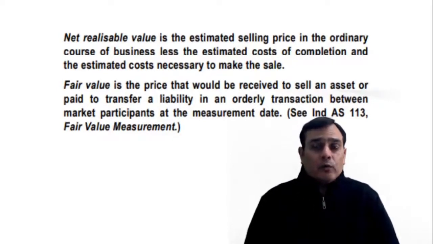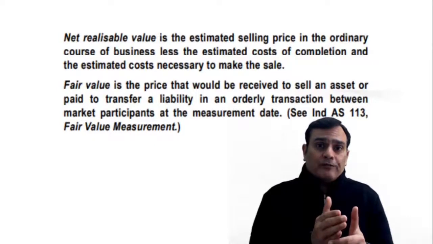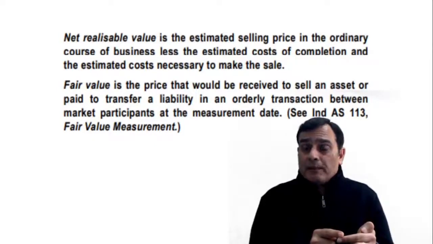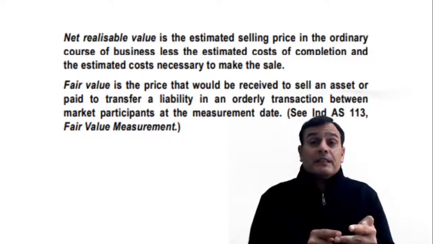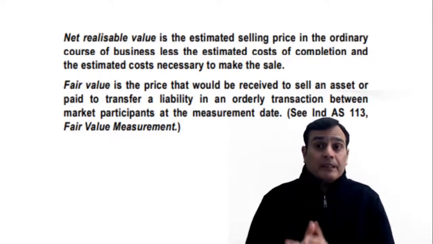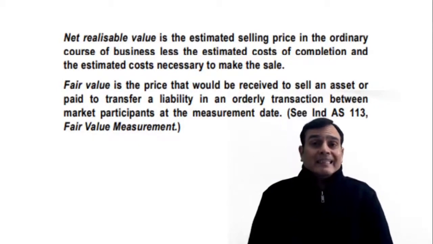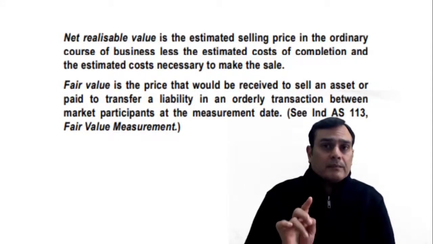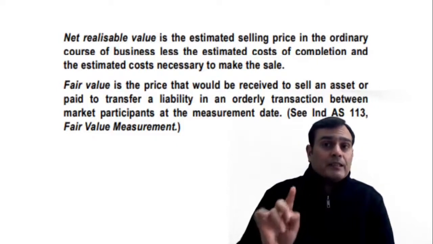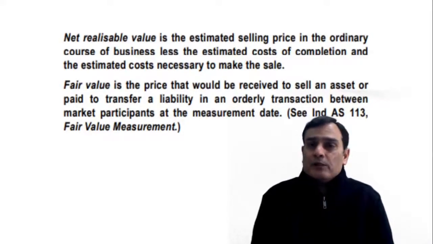So you would take the estimated selling price of the finished goods less the estimated cost of completion. This will be reduced only when we are talking in terms of WIP, and the estimated cost necessary to make the sale. Now, I would like to divide these definitions into two portions: if you're looking at the NRV of the FG, then what? And if you're looking at the NRV of, let's say, a WIP, then what? If you're looking at the NRV of the finished goods, you have to consider the estimated selling price of the FG minus the estimated cost necessary to make the sale. That's it. If you're looking at a WIP, I would consider the estimated selling price of the FG. Mind you, even if you're calculating the NRV of the WIP, we're going to consider the estimated selling price of the FG minus the estimated cost of completion, that means converting the WIP into finished goods, and minus the estimated cost necessary to make the sale.